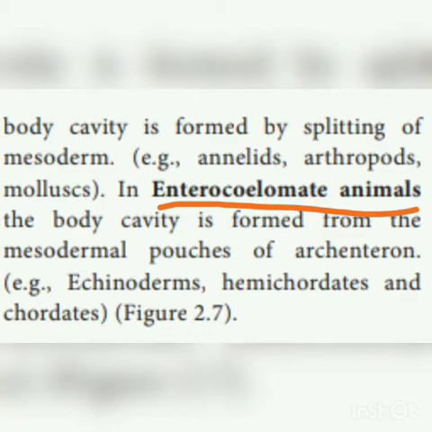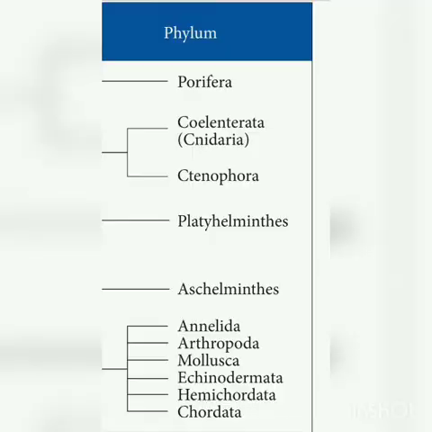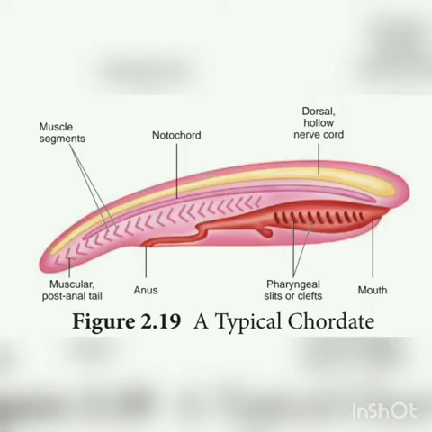In this, different phyla are given. You have to know all the different phyla and the characteristic features of these different phyla. Already I told you to write in a tabular column so that it is easy for you to study, and it also helps you to study the major differences between the various phyla. Okay. Another important 5-mark question is the fundamental features of chordates. You have to draw a diagram. That is an important 5-mark question.